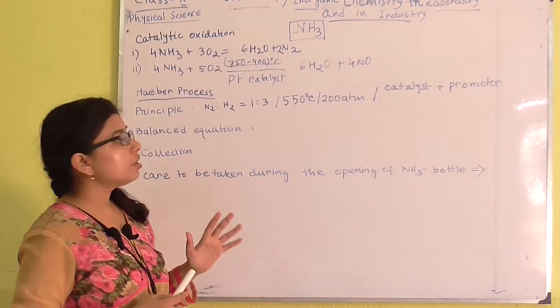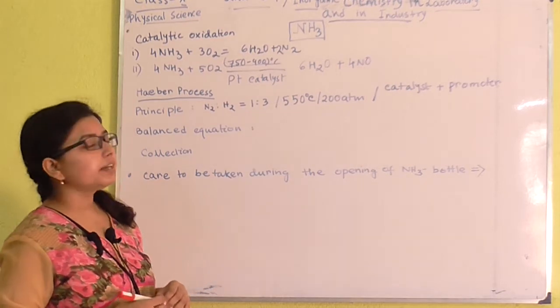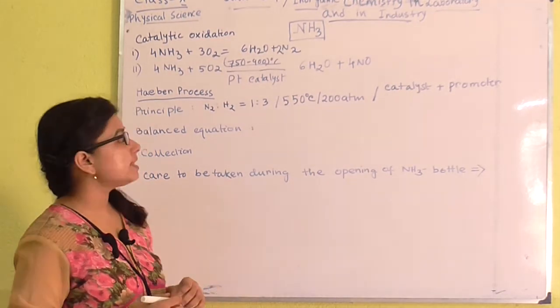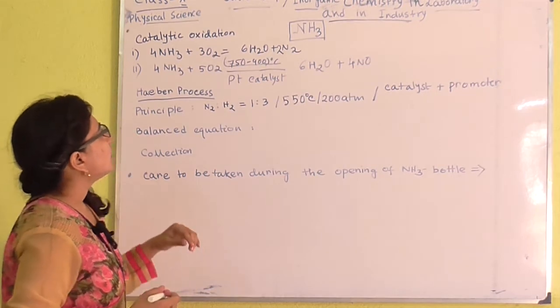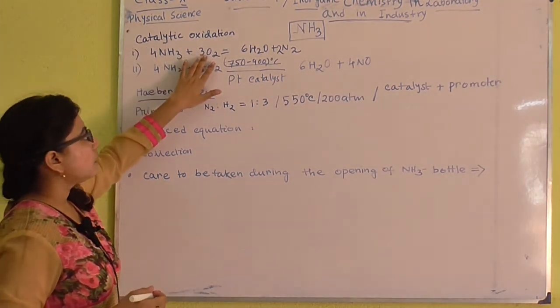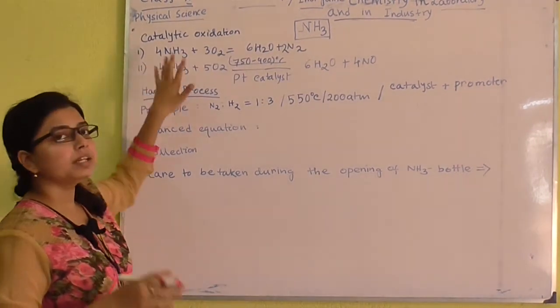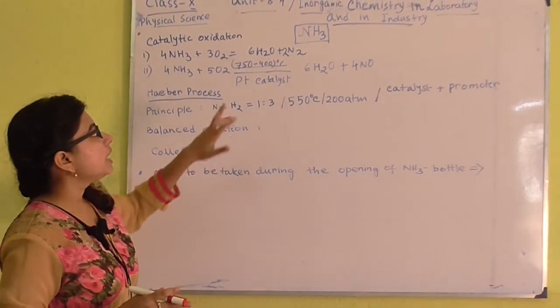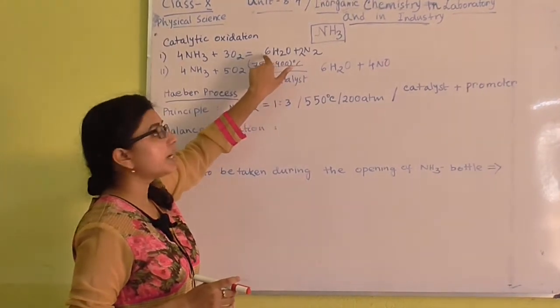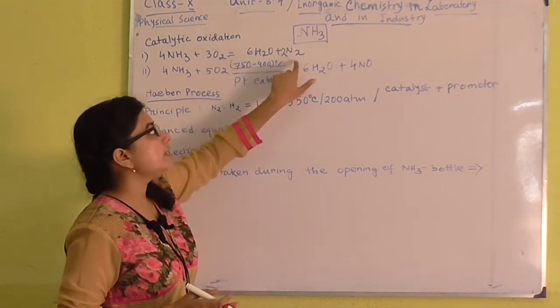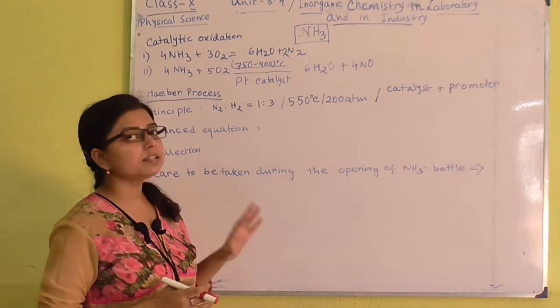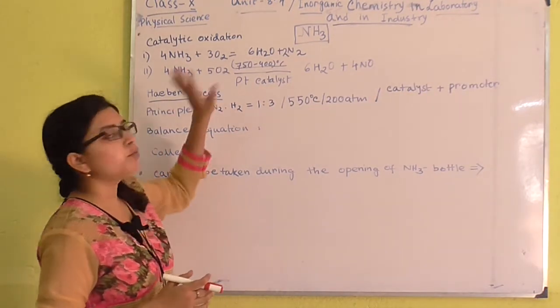In the next portion of ammonia, we will see the catalytic oxidation process of ammonia gas. If we use a little amount of oxygen reacting with ammonia in a normal condition, it will give you water vapor, that is steam, and simple nitrogen gas, colorless, odorless nitrogen gas and water vapor.